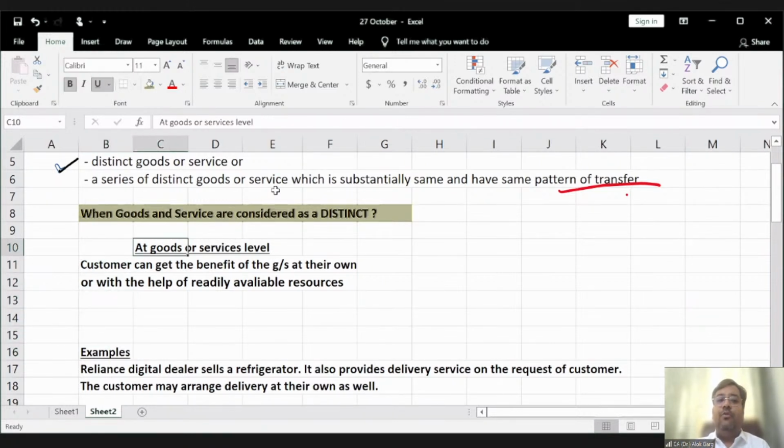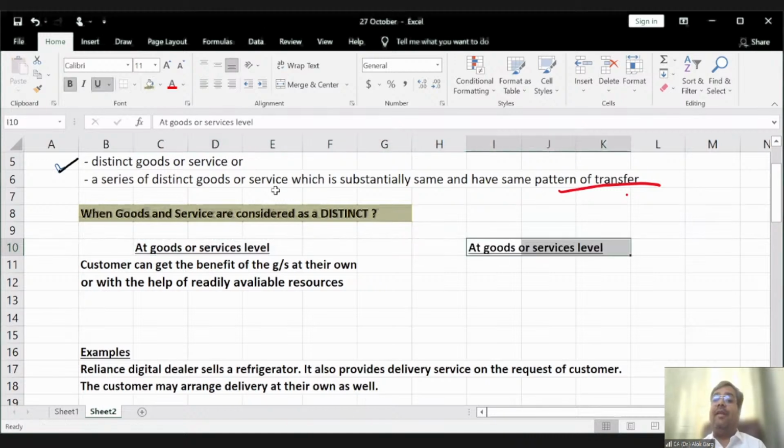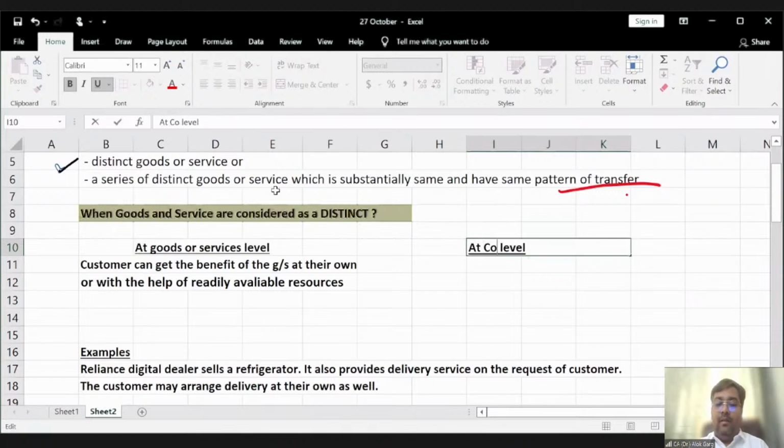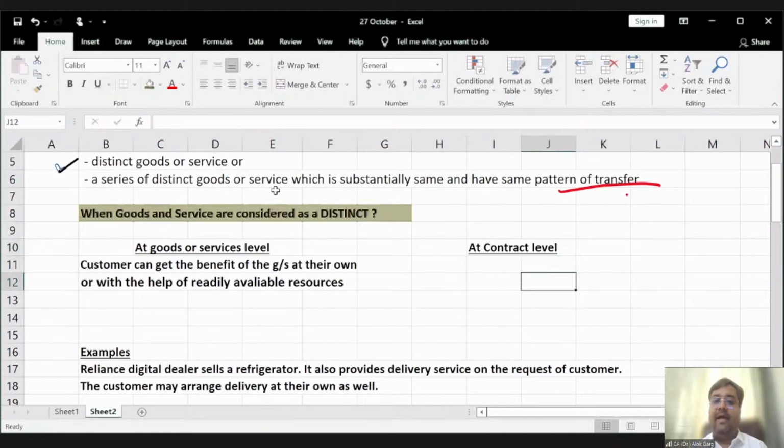So friends, I have told you that for evaluating whether goods and services are distinct, first you need to see at goods or service level. Then you need to see at contract level, the entire contract level. And what does it say?